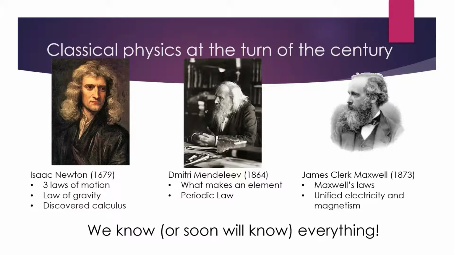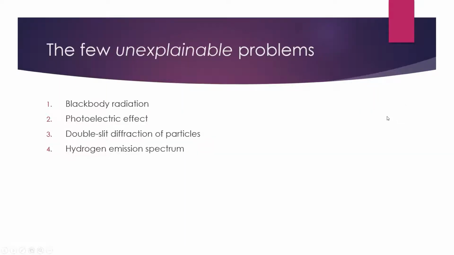And so what we can do now is look at some of these experiments that classical physicists knew and we didn't quite know the answers to. The first two here we're going to go over today, and we'll save the second two for next time. The first is the idea of black body radiation, and then we're going to talk about the photoelectric effect. We'll save the double slit diffraction and the hydrogen emission spectrum for Friday.